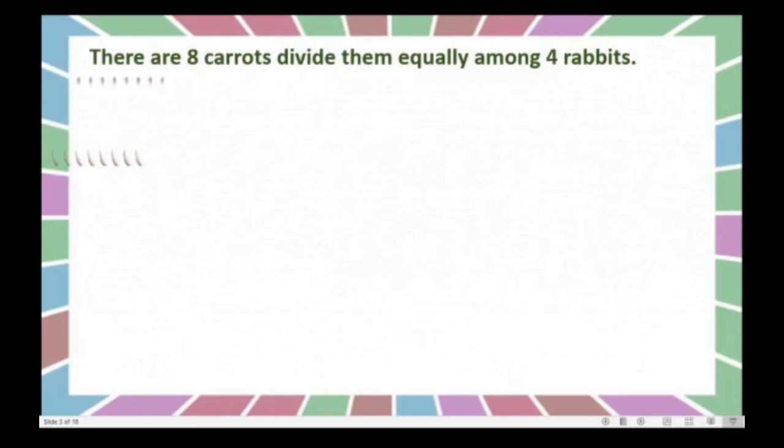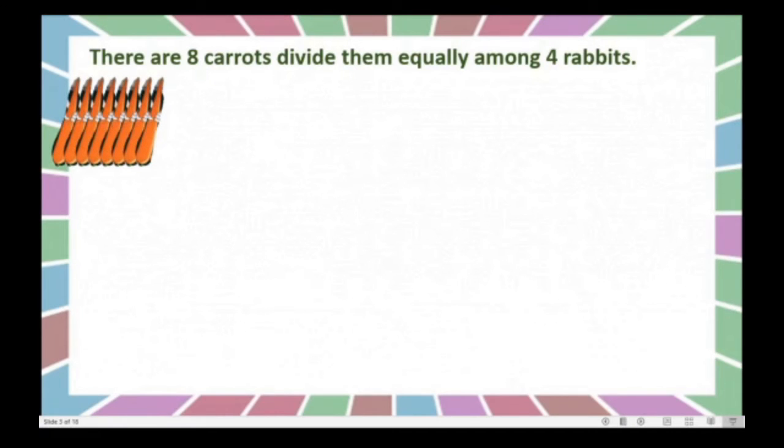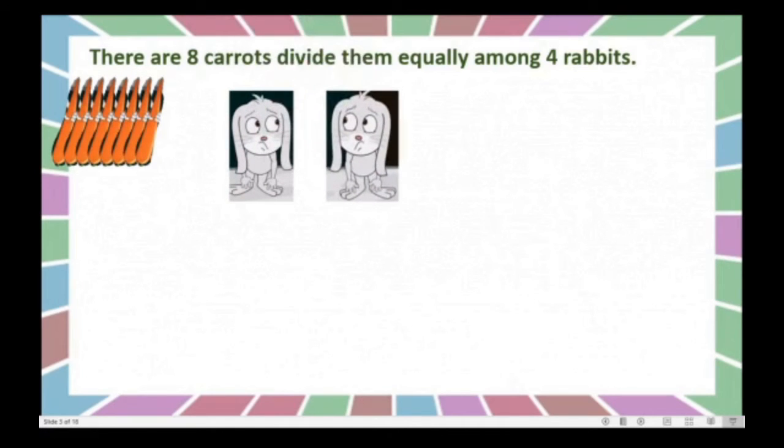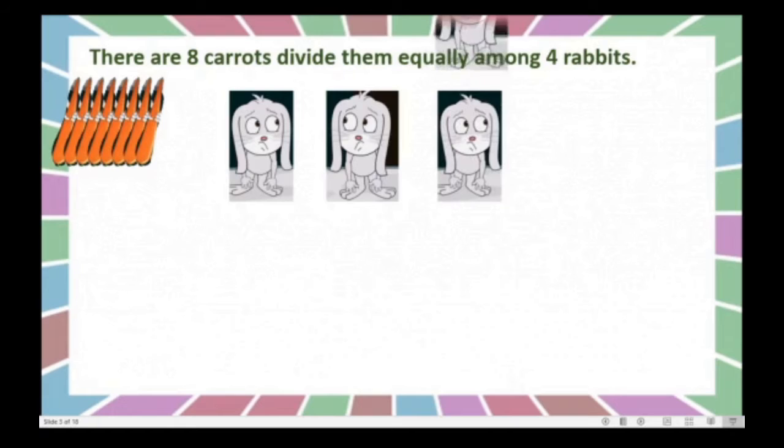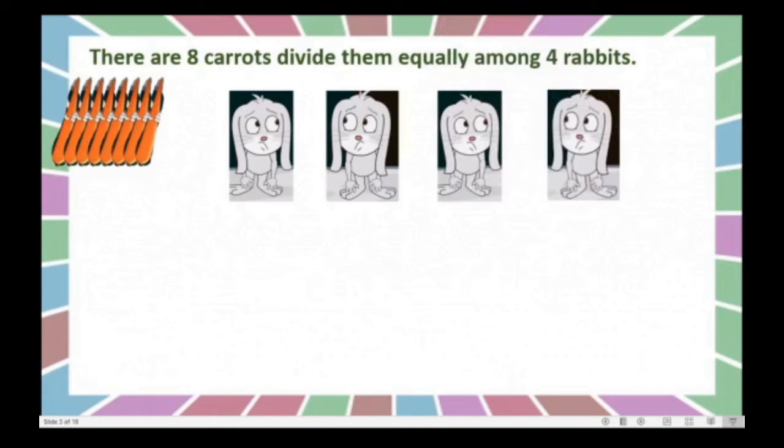See, these are 8 carrots, and here we can see the first rabbit, second, third and fourth. We can see here 4 rabbits, and we have to divide these 8 carrots among these 4 rabbits, that also equally.